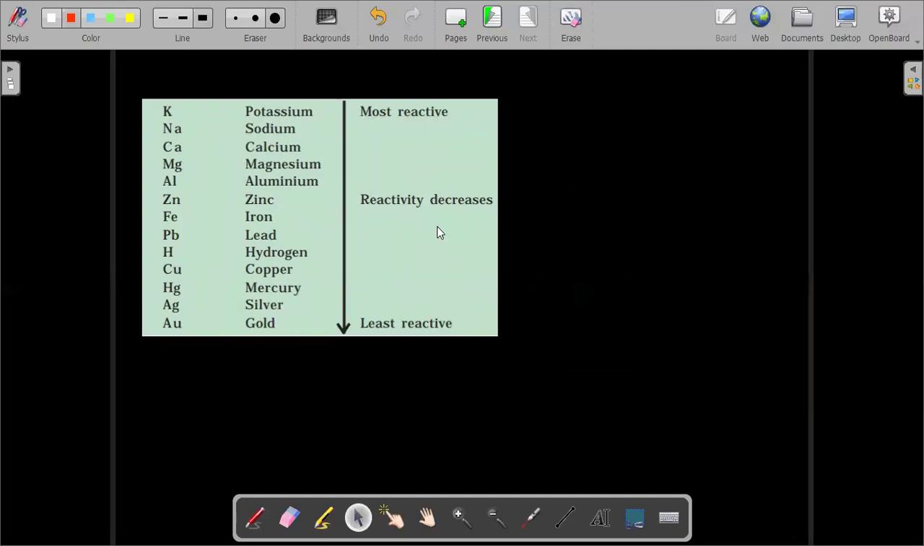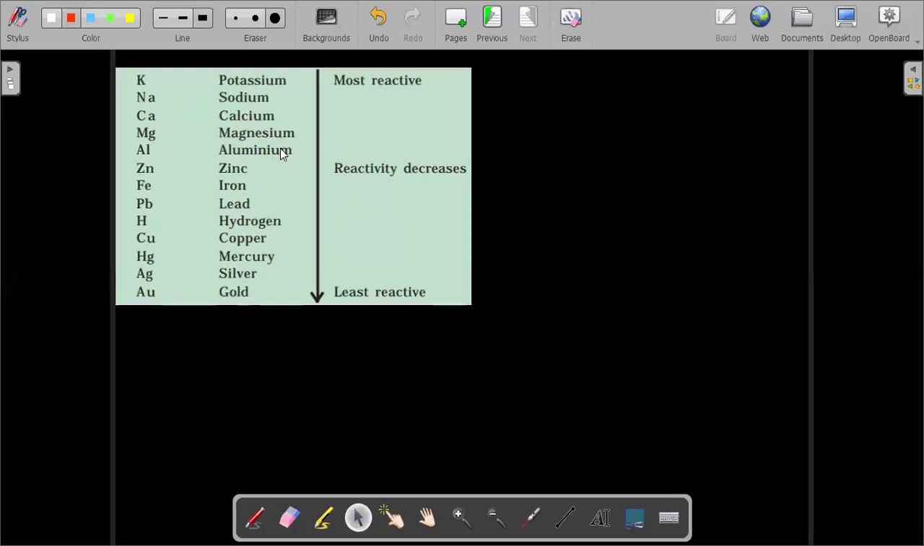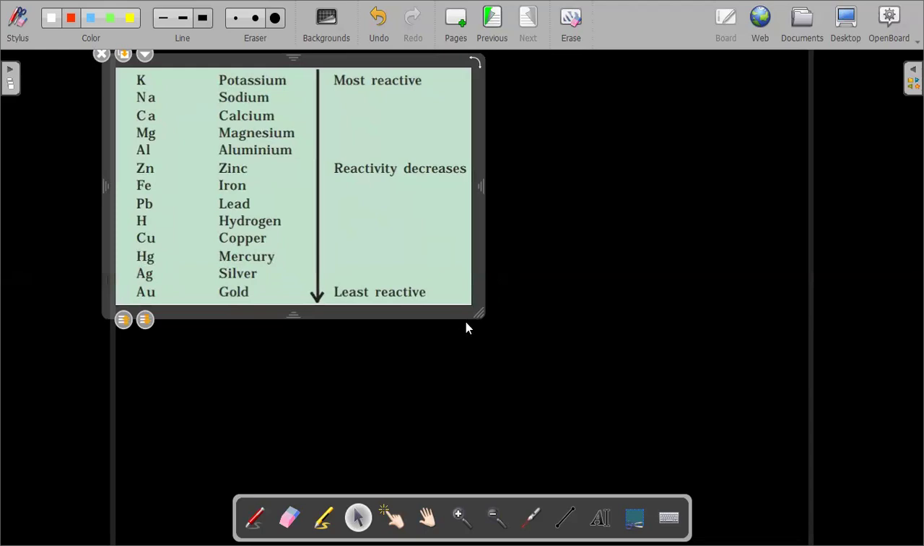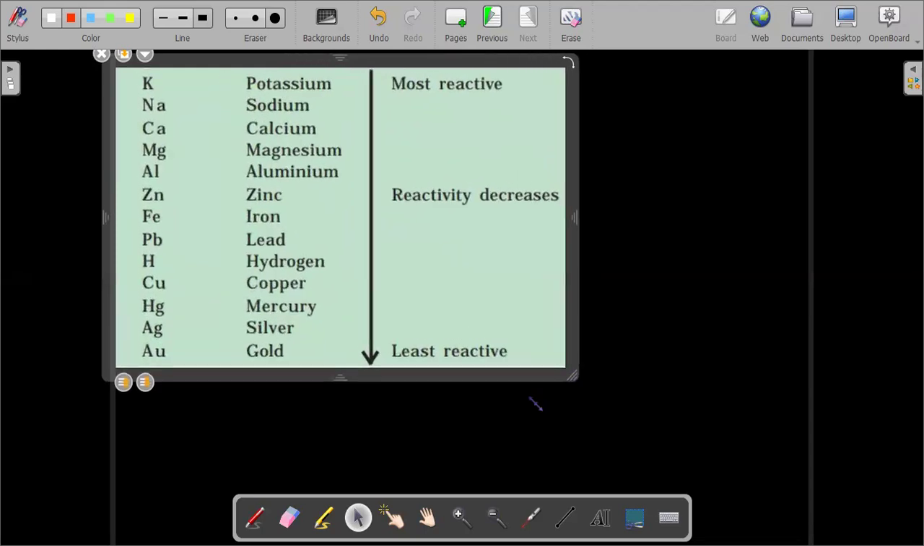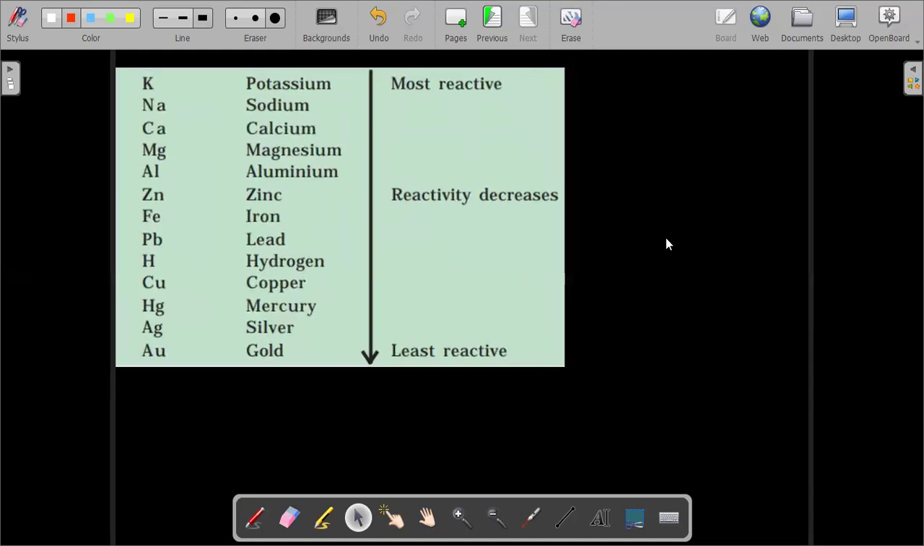Anyone who has not learned, like Arav? Arav, are you there? Can you read out all these in their series? Potassium, sodium, calcium, magnesium, aluminium, zinc, iron, lead, hydrogen, copper, mercury, silver, gold. Okay, so out of lead and hydrogen, which one is more reactive? Lead. Okay, so now just try to remember this. Try to remember the ones which we have done. So this is the activity series.